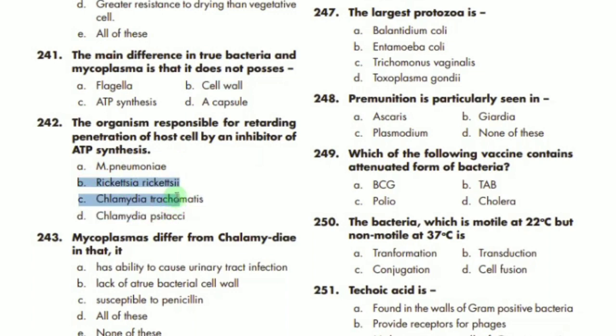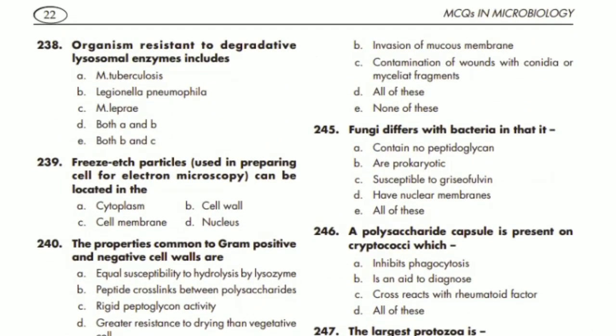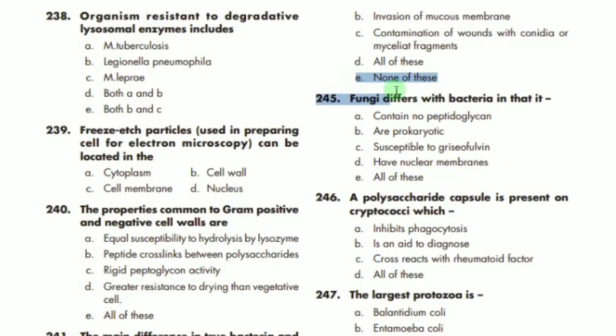B is the correct option. MCQ 243 says that mycoplasma are different from chlamydia due to the lack of a true bacterial cell wall. Fungal disease in human is caused by, E is the correct option, none of these.